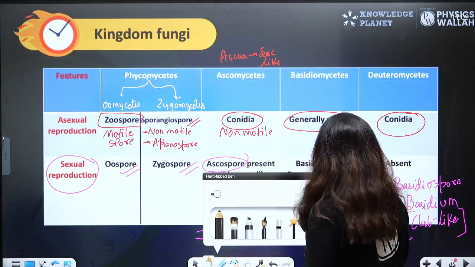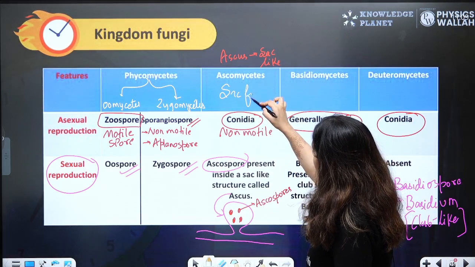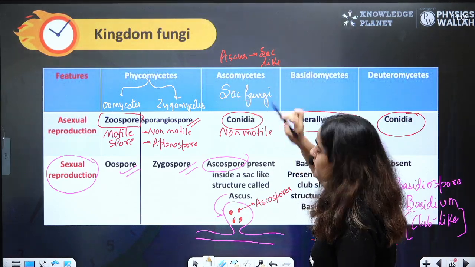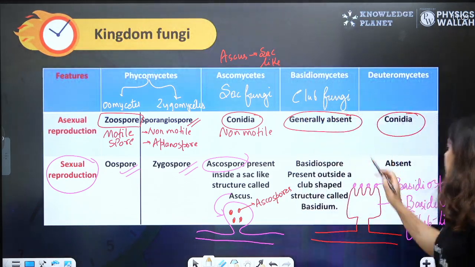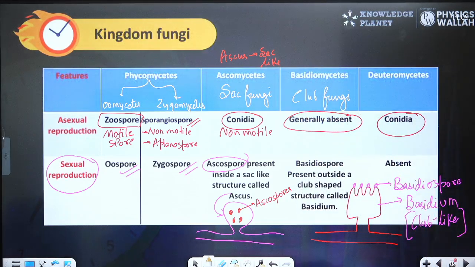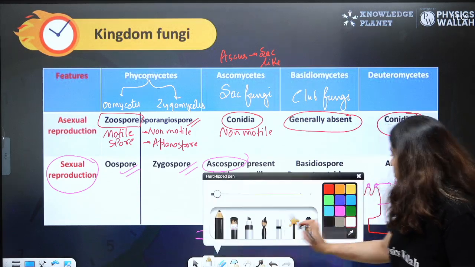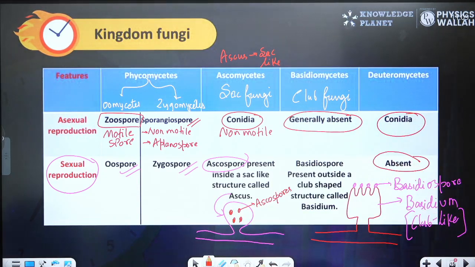Ascomycetes is known as sac fungi because it has a sac-like structure known as ascus. Basidiomycetes is a club fungi because it has a club-shaped structure known as basidium. And as you know, in Deuteromycetes, the sexual reproduction is absent. This table will surely help you, right? When you read from NCERT, you will get every point because I have written every point here from the NCERT.